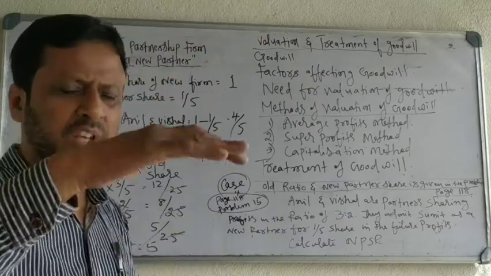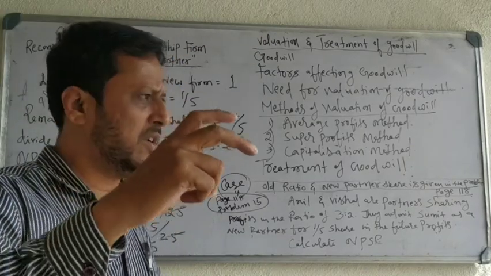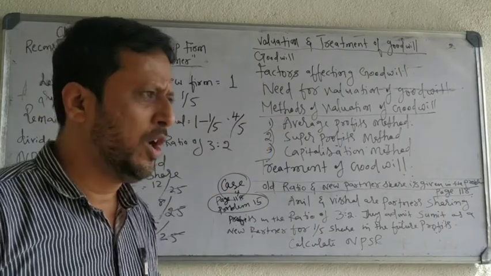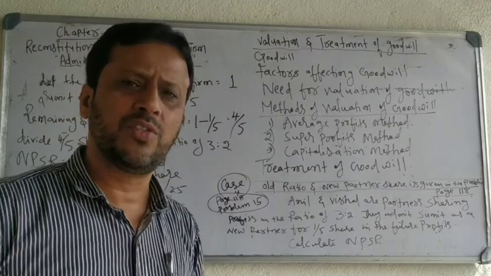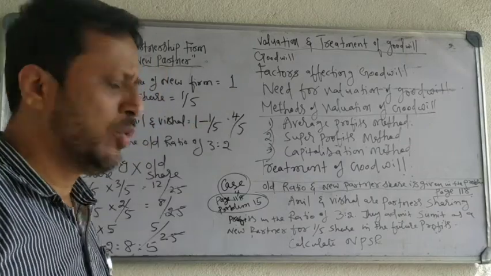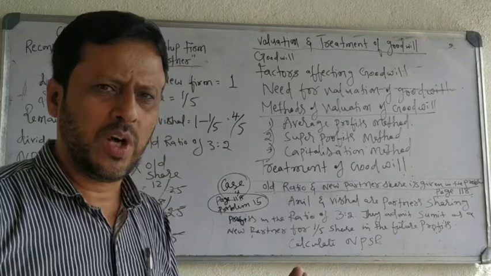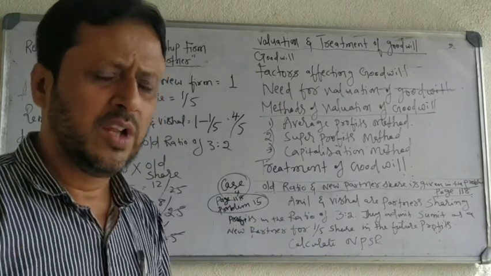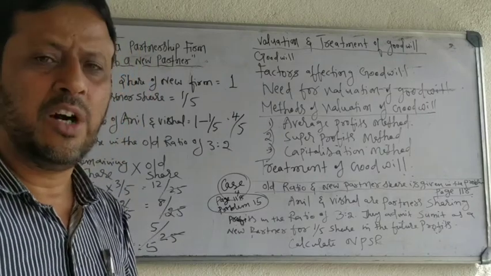So these are all the problems relating to calculation of the new profit sharing ratio. But you have four cases, so you may get confused by applying different formulas. Don't bother about these four cases. When offline classes start, I will teach you once again and clarify the doubts. Just try to learn this. If it is not possible to learn this, leave it as it is. We will learn it in the offline classes.